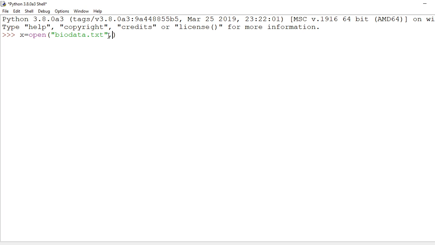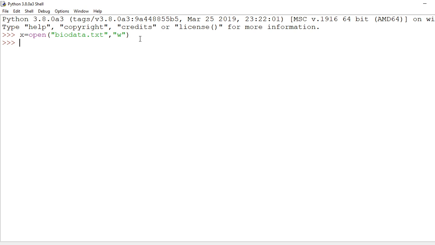Then how to read? Write mode: if you write write mode, it is going to create the file for you for writing, understand? And in append mode, the file is already there, you need to open it and then appending will be done. So what should I write here? Yes, write mode. This write mode will create the file. Are you getting me? This bio.txt will go in the Python shell directory, the C drive where you have stored Python. You can go and see it there. I am going to press the enter key. Now you see my file bio.txt is created, write mode is there, and I have opened it. Very simple, done.